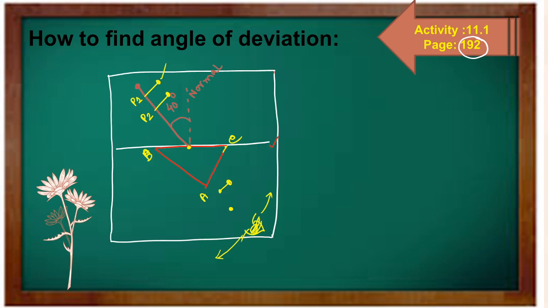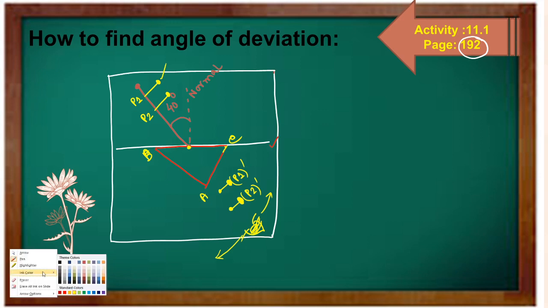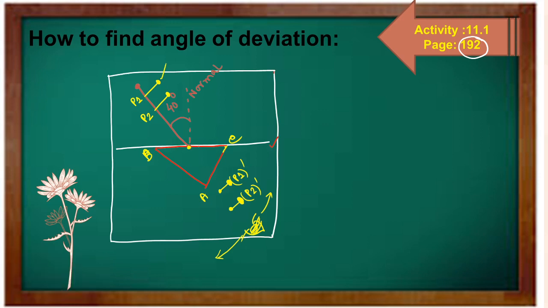Suppose this is our pin point. The pin image is here, so this is the P1 image. That is the pin 2 image. Okay, now you join these two lines. If you join by scale, it will be like this.